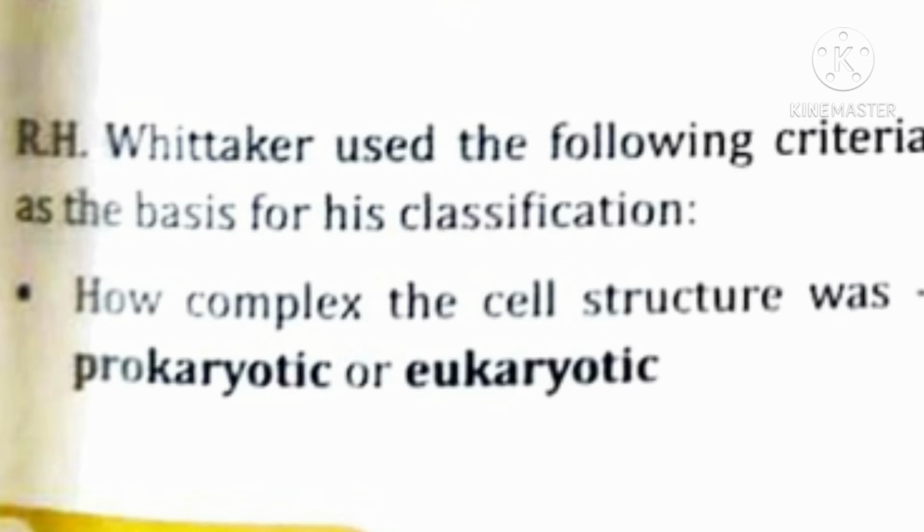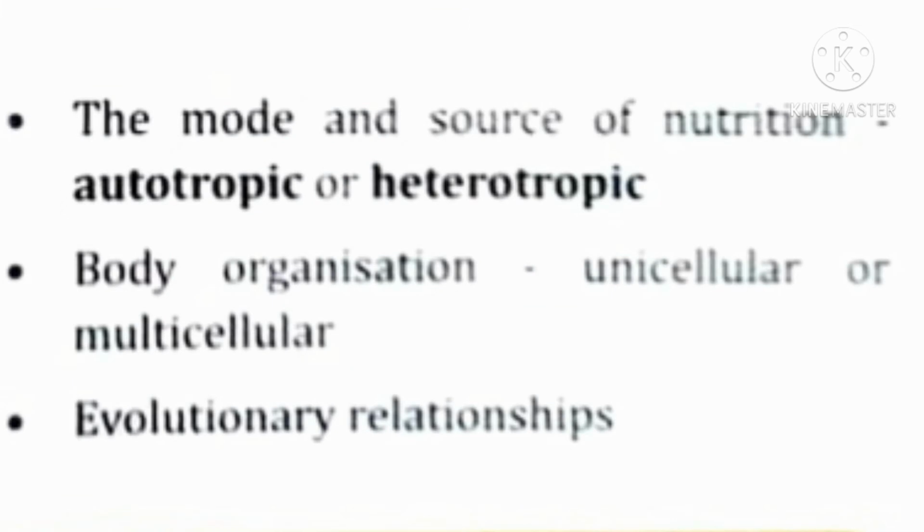Number 1. How complex the cell structure was, prokaryotic or eukaryotic. Second point, the mode and source of nutrition, autotrophic and heterotrophic, body organization, unicellular or multicellular. Last point, evolutionary relationships.